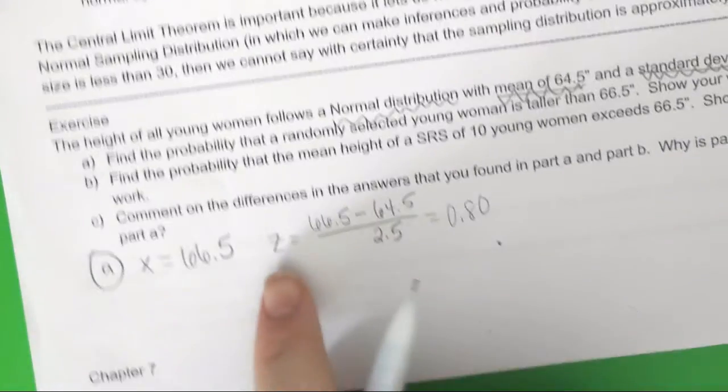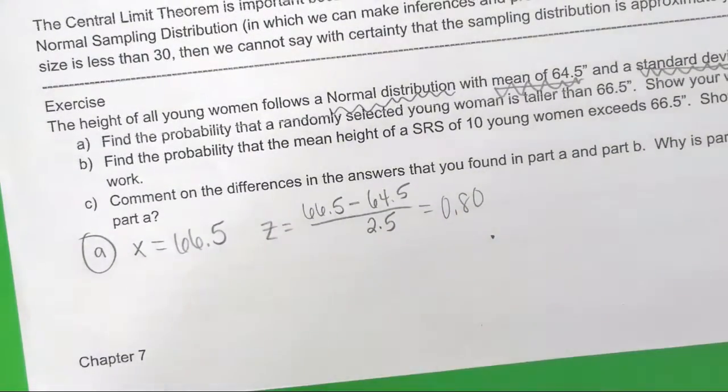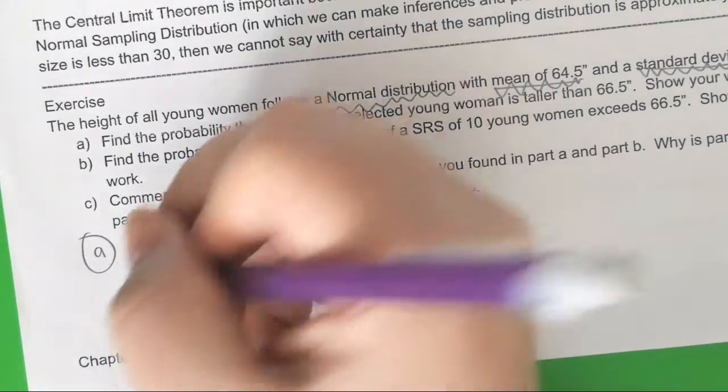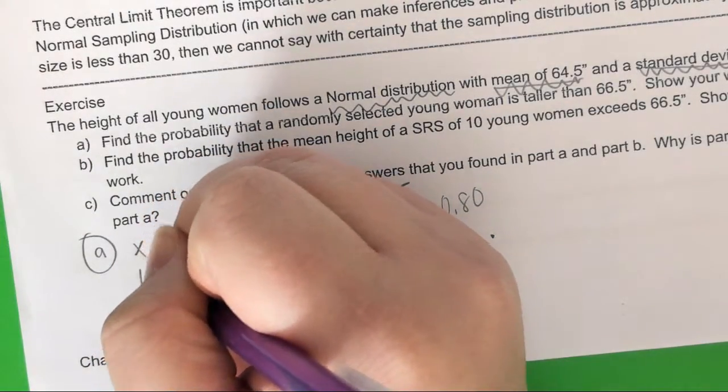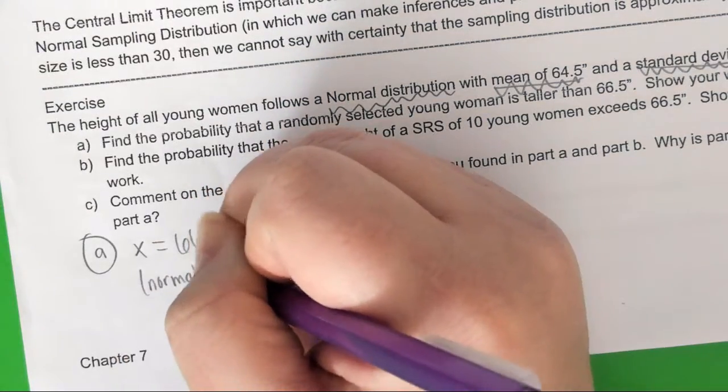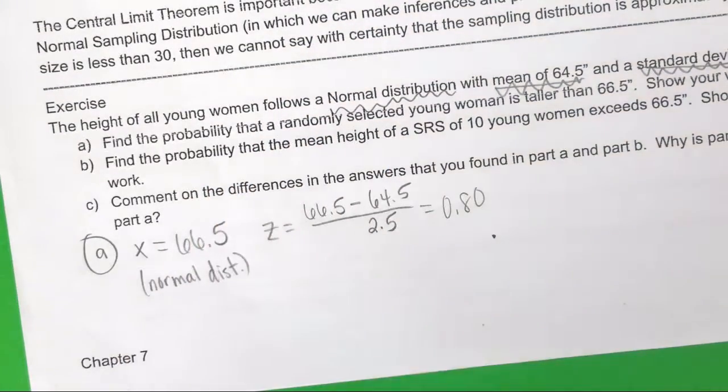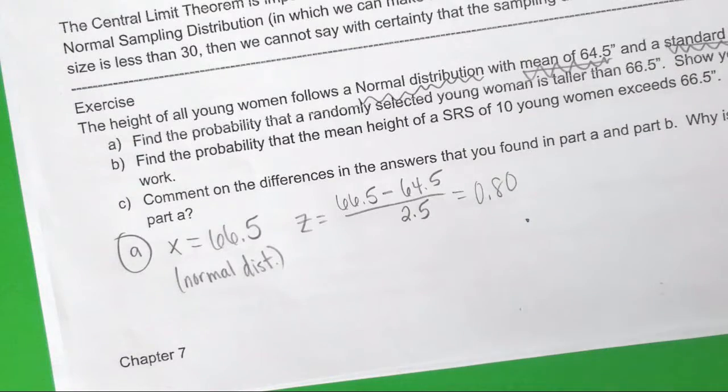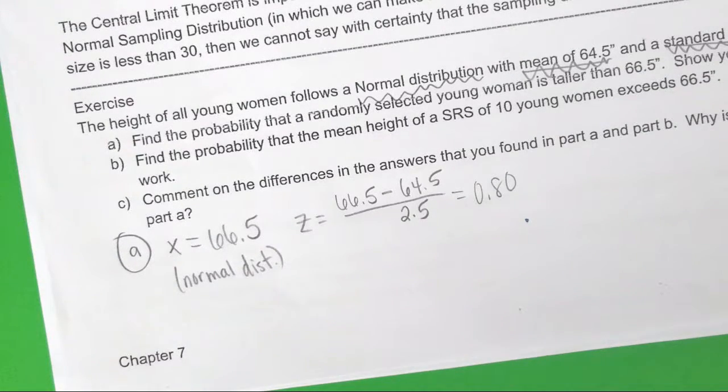Now, why am I okay with immediately doing the z-score in this problem? Because it says normal distribution. Specifically in the stem, it said normal. That's the only reason I can automatically start off by applying a z-score. Otherwise, I would start checking things and make sure we can actually assume normality.